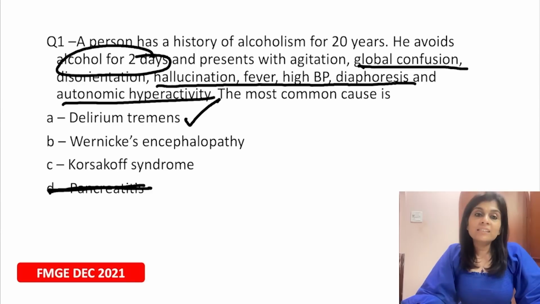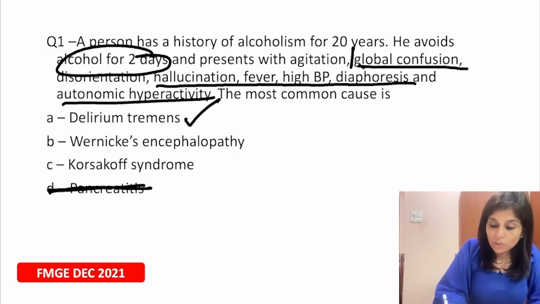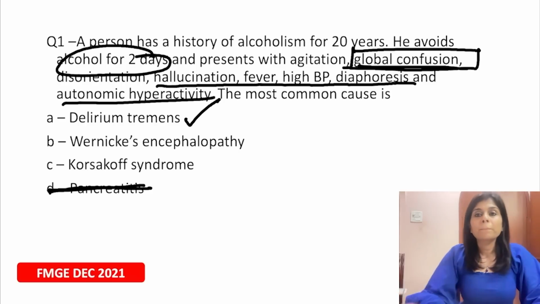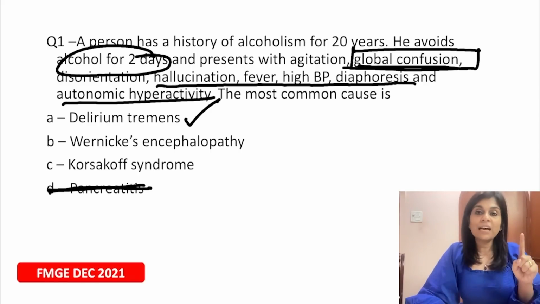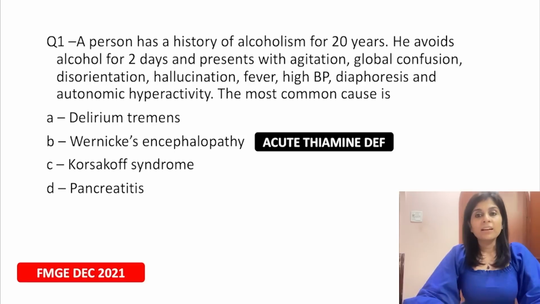But before we start discussing delirium tremens, let me tell you how to exclude choice B and choice C, because many students ended up choosing choice B just because they saw this term global confusion. And what is Wernicke's encephalopathy? All of you please remember, Wernicke's encephalopathy is one of the features of alcoholism, and this is acute thiamine deficiency. Okay, acute thiamine deficiency presents as Wernicke's encephalopathy, and manifestations of Wernicke's encephalopathy can be remembered using a mnemonic GOVA.